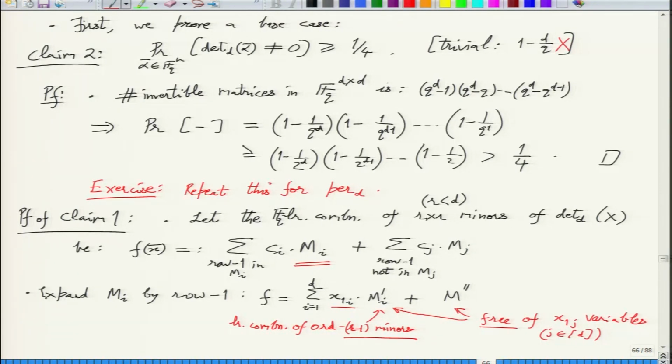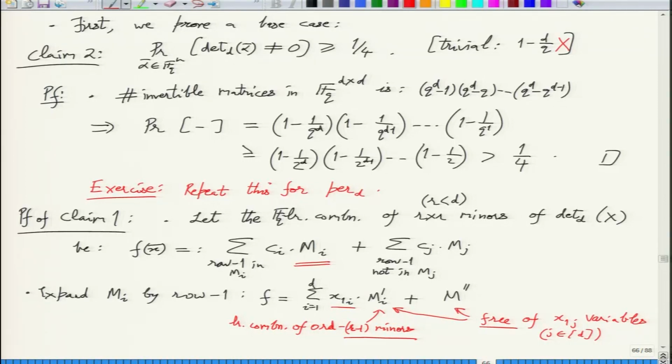Yeah, so the idea would be that except the first row, the other rows you fix randomly. So when you do that, it is possible that all these primes and prime primes vanish. That will be a bad case. If not, then you have a linear function in the first row variables, and you know that it will not vanish with probability 1 minus 1 over q.